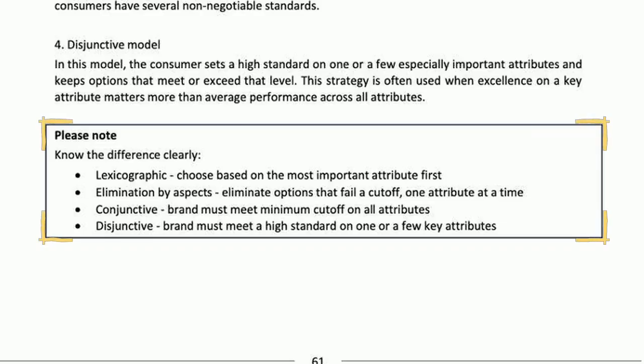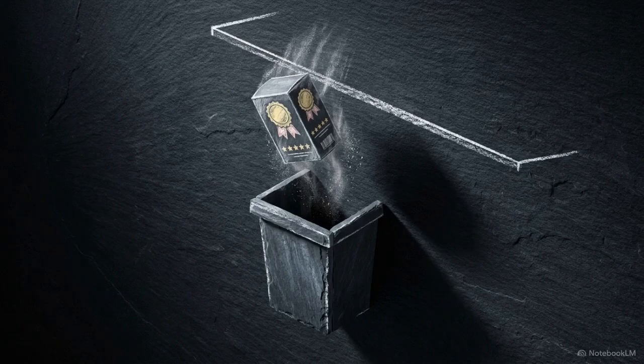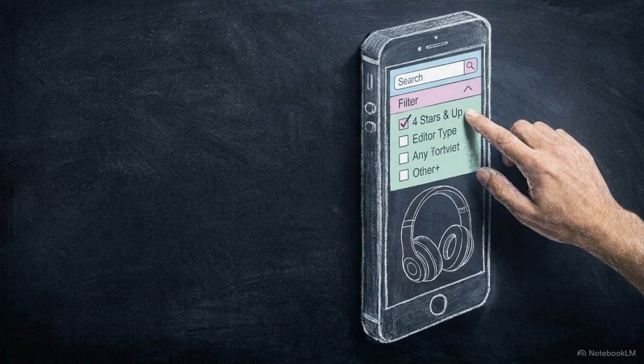This text clearly defines these four exact models: lexicographic, elimination by aspects, conjunctive, and disjunctive, as the primary shortcuts used to bypass the mental exhaustion of full calculation. In a non-compensatory environment, the rules of competition change. Your goal is no longer to offer the best overall product. Your goal is simply to ensure you never fail the consumer's primary cutoff metric.